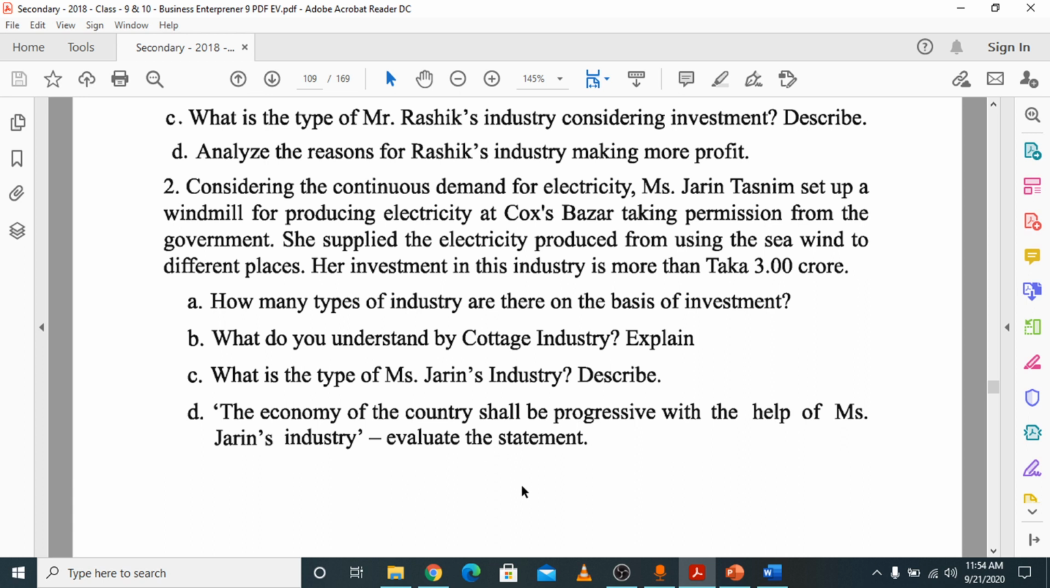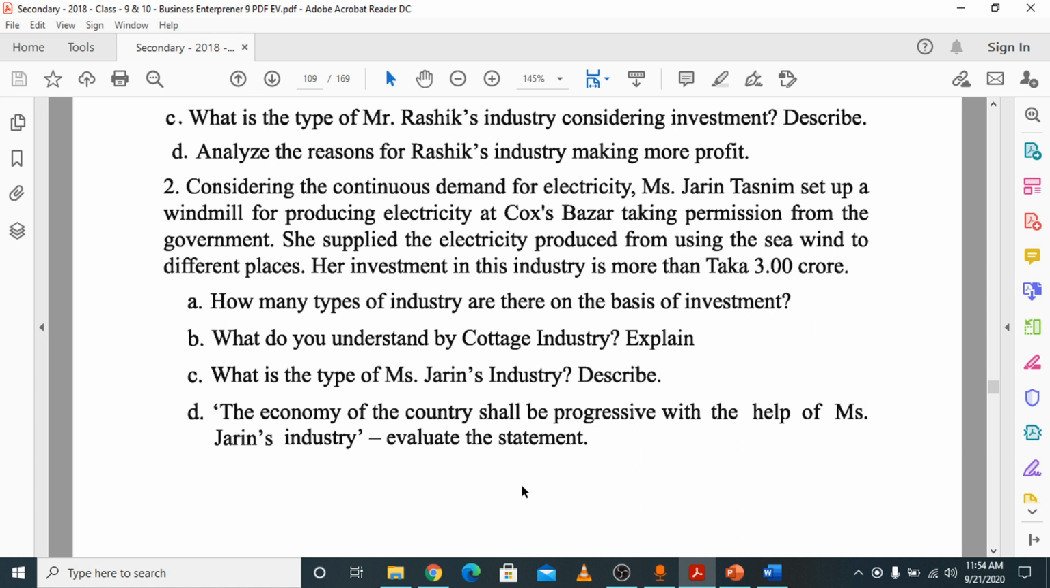Obviously, because it is providing distributing electricity. Electricity is a must for the development of a country. Using electricity, all the offices, all the factories, all the household chores are comfortably done, and when production increases, more profit is made, more tax will be paid to the government, and more employment opportunities will be provided to the country. The economy obviously gets strengthened by the development of Jarin's industry.